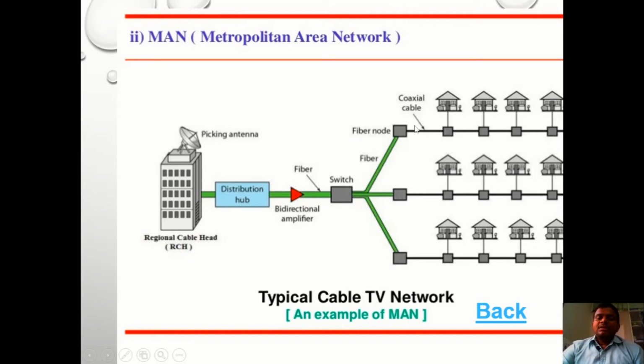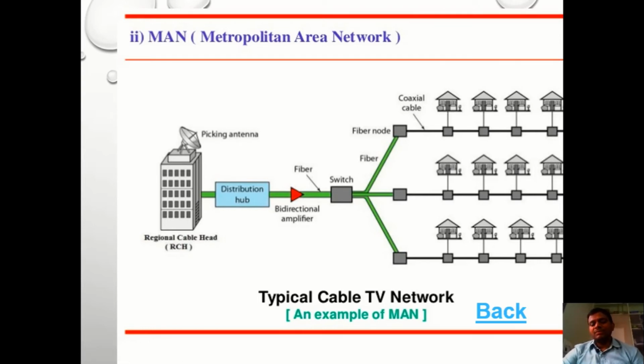After that, whenever we want to transfer the data from one node to another node, the process is as follows. For example, if this particular node wants to send some information to another node, the destination node being this one, it builds that particular packet of information and transfers it through this network in this manner. From here to this fiber node and then from this fiber node to this switch. Now this switch is responsible for switching that packet of information to the destination node. It can identify at which node the destination is located and then transfer that information to that particular node. So this is the process of data transmission in metropolitan area networks.